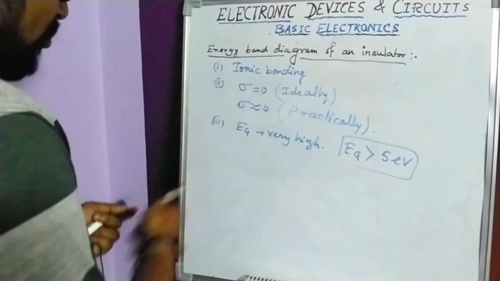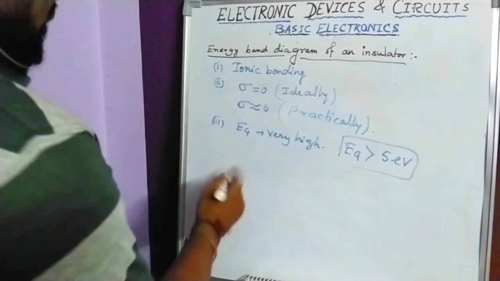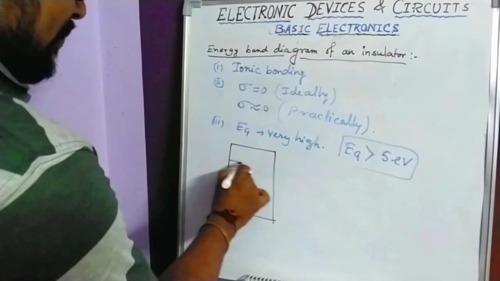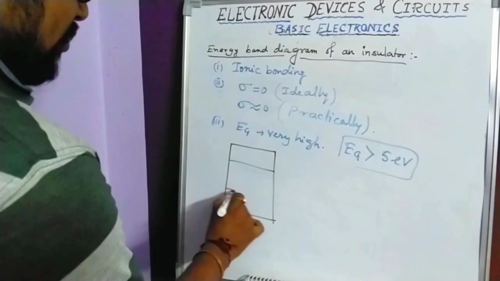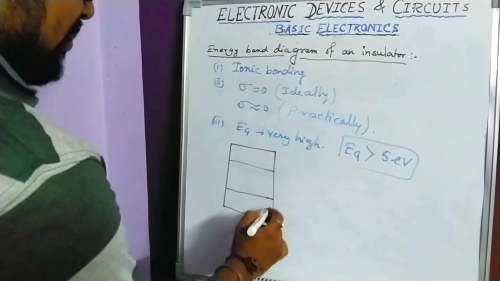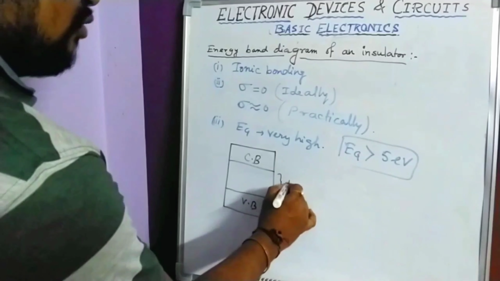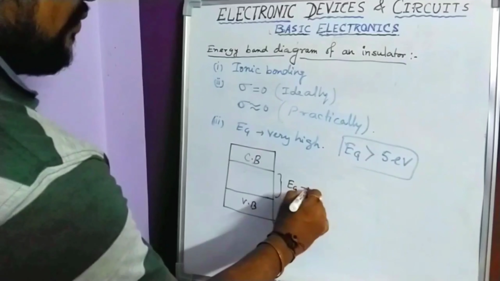So let me show you how the gaps will be. Suppose this is the energy band diagram of an insulator. You can see here this is the valence band VB and this is the conduction band CB, and this gap is very huge in case of an insulator.